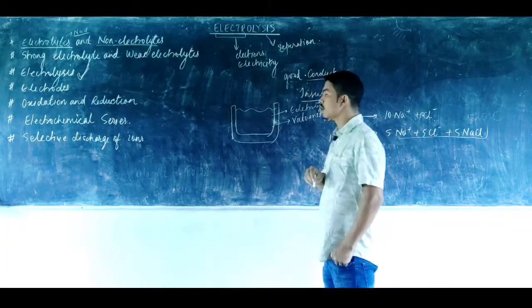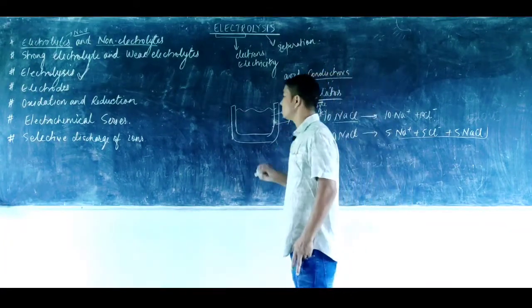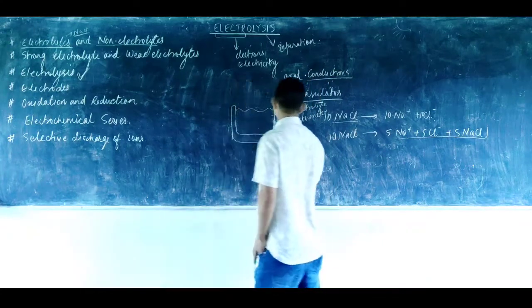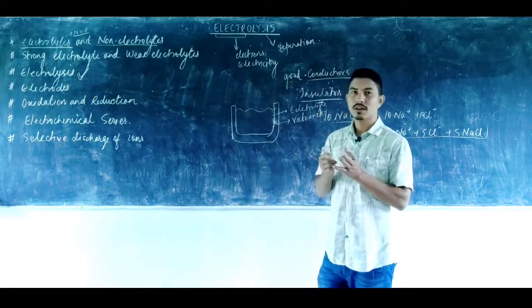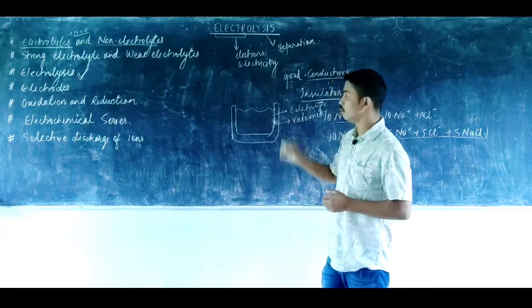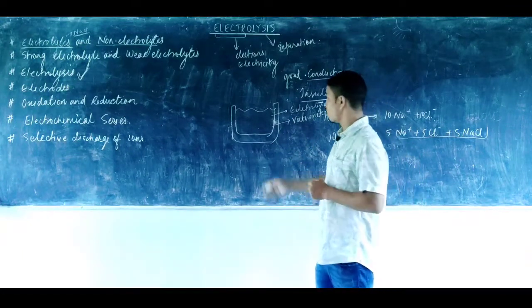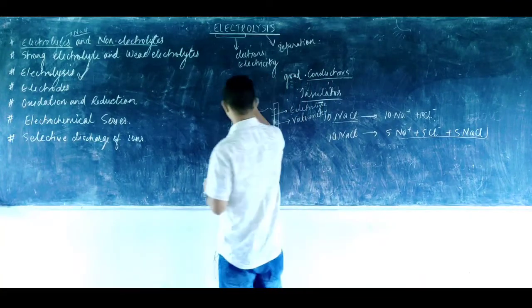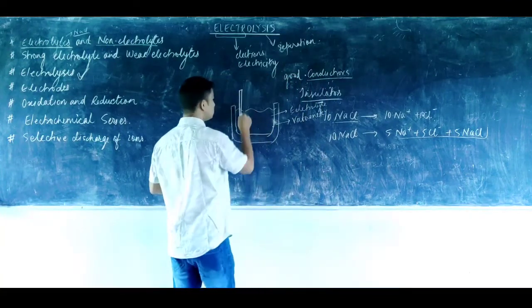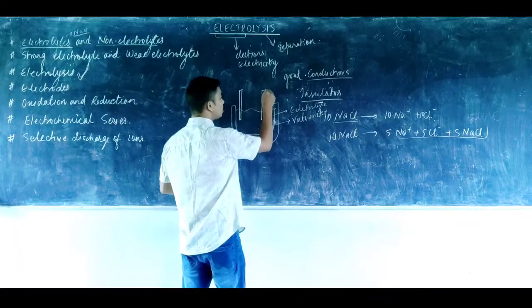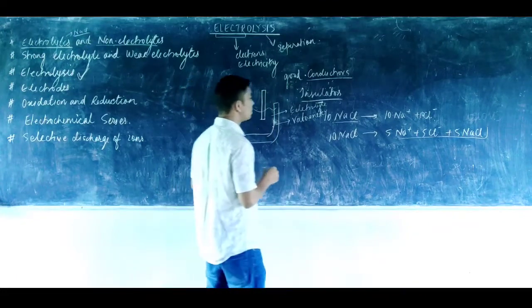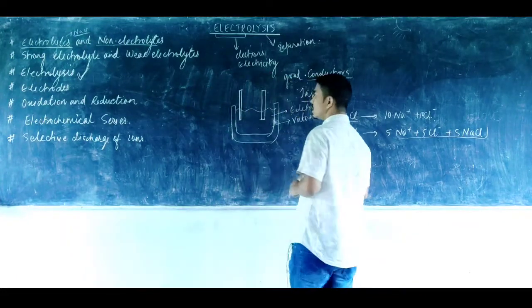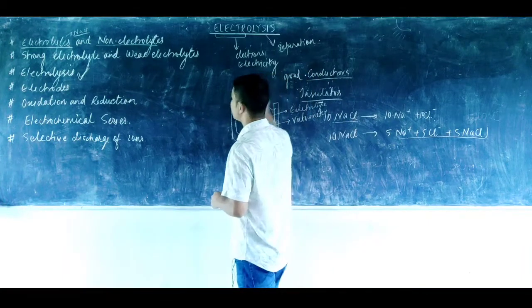So these are some terms, and we'll learn a few of the terms related to electrolysis. The voltmeter is a device or a non-conducting vessel in which the process of electrolysis is carried out. Whatever is taken inside the voltmeter is known as the electrolyte. And now we need two metallic plates, conductors, through which the current can enter and leave the electrolyte. They are known as electrodes.